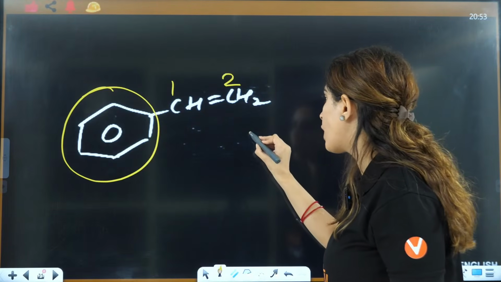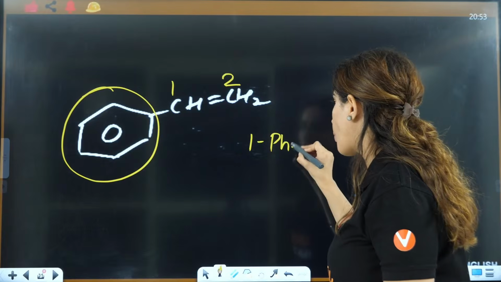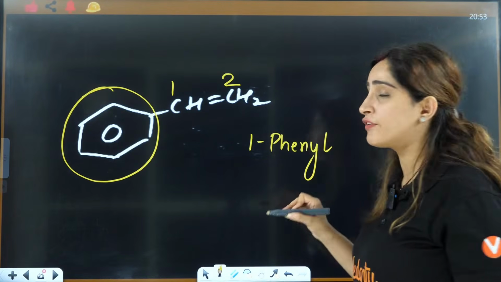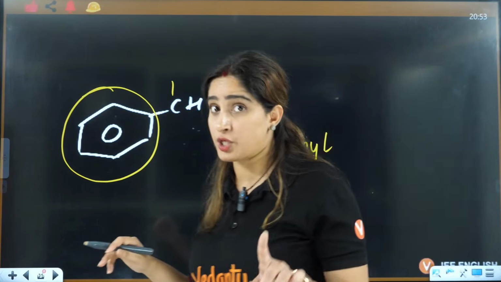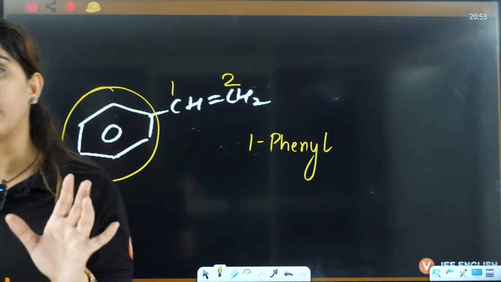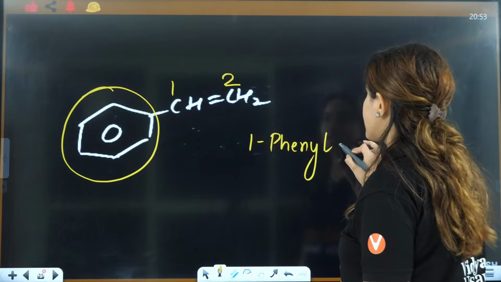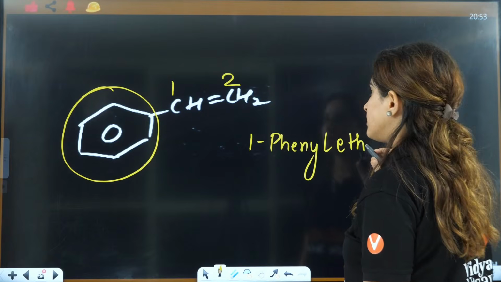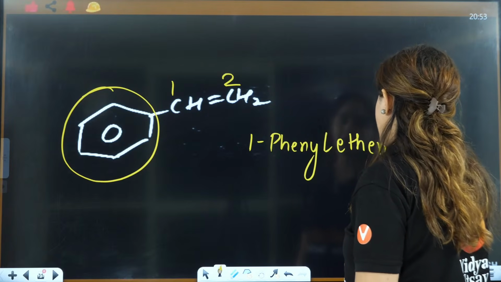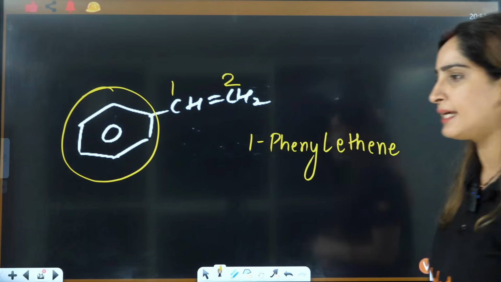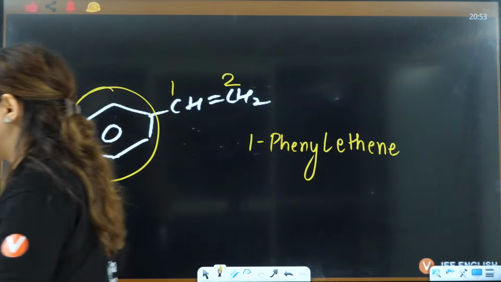So it will be 1-phenyl, because whenever benzene is acting as a substituent, it is named phenyl. And this is ethene. So 1-phenyl ethene is the correct answer here.